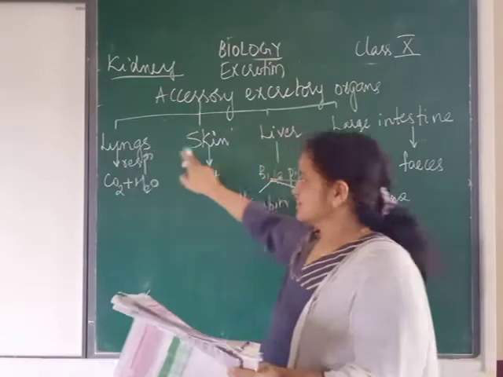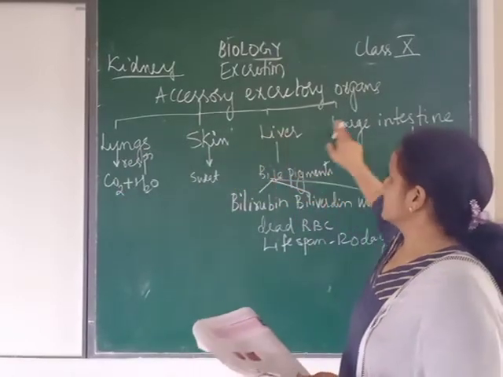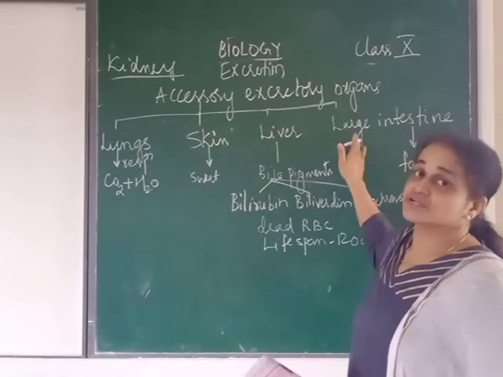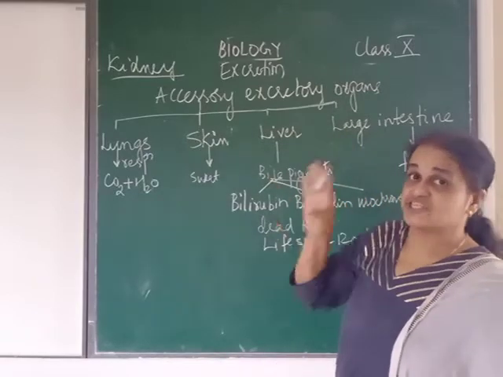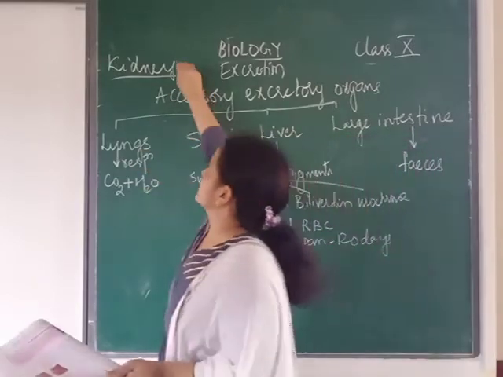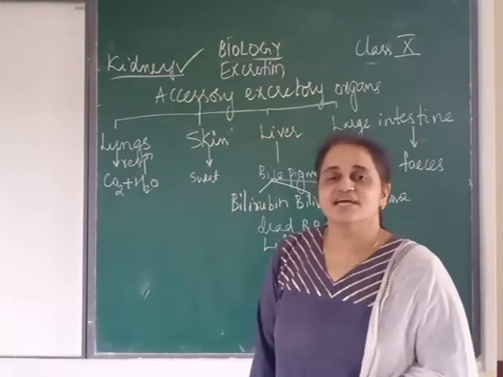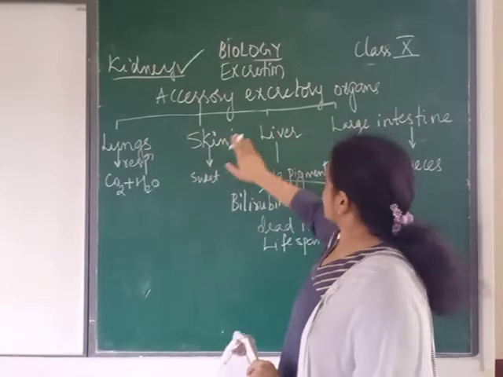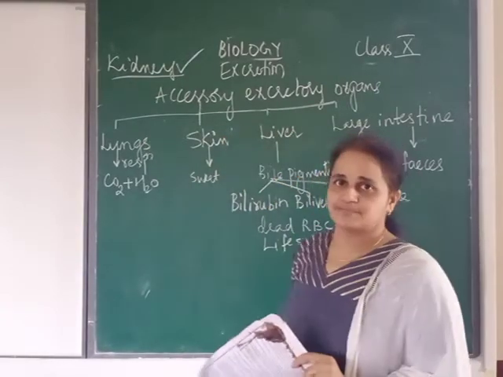Lungs, skin, liver, large intestine. So these are also excretory organs, remember. Which is the chief excretory organ? Kidney. Which are the accessory excretory organs? Lungs, skin, liver, large intestine.